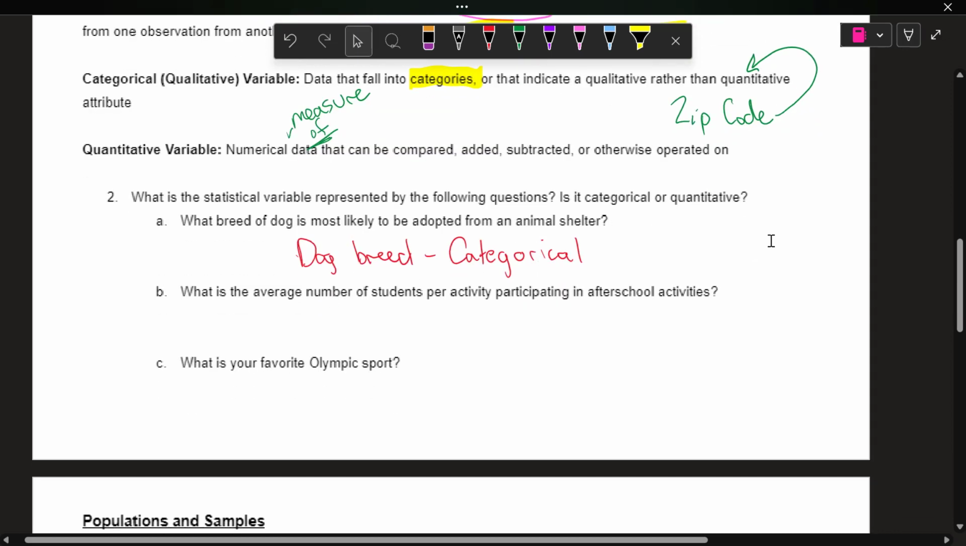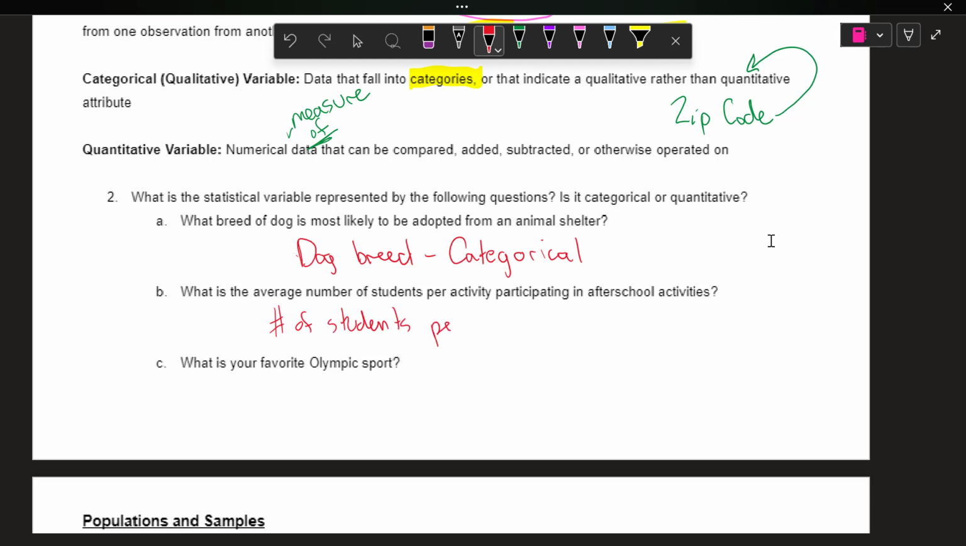What is the average number of students per activity participating in after-school activities? Well, what's our variable? What's going to change? The number of students. I guess per activity. And that's a number, that's a numerical measure. We can count up how many students there are. So that is quantitative.